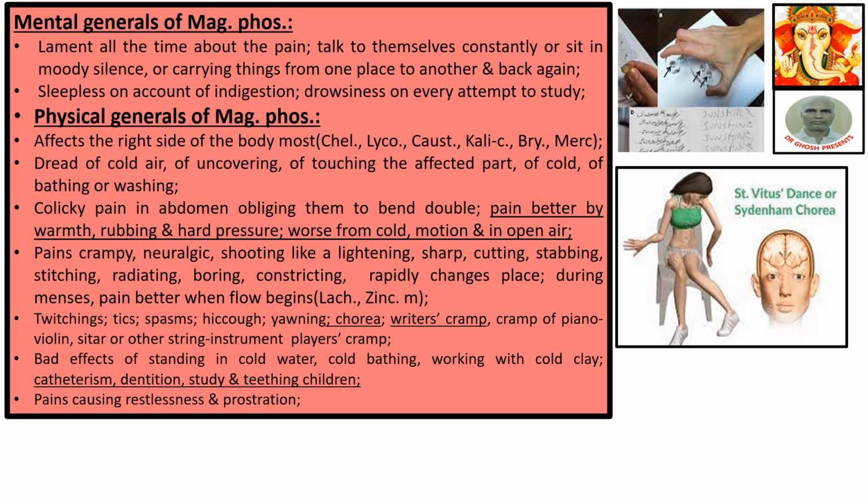Colicky pain in abdomen, obliging them to bend double. Pain better by warmth, rubbing and hard pressure. Worse from cold, motion and in open air. Pains are crampy, neuralgic, shooting like lightning, sharp, cutting, stabbing, stitching, radiating, boring, constricting. Pain rapidly changes place. During menses, pain is better when flow begins. This symptom is also there in Lachesis and Cinchona.